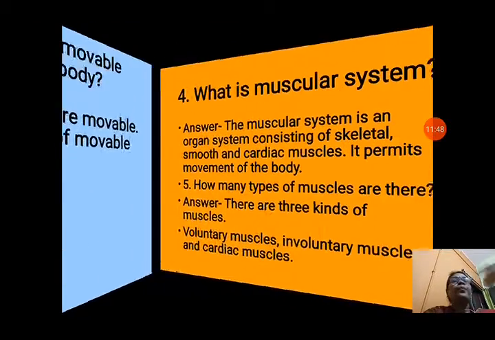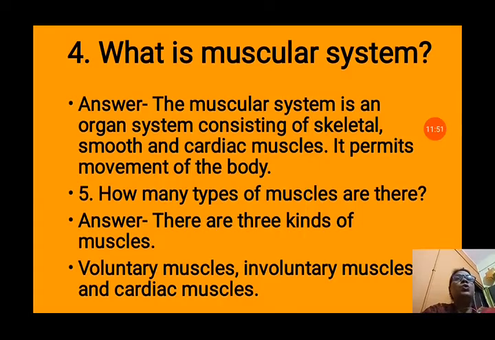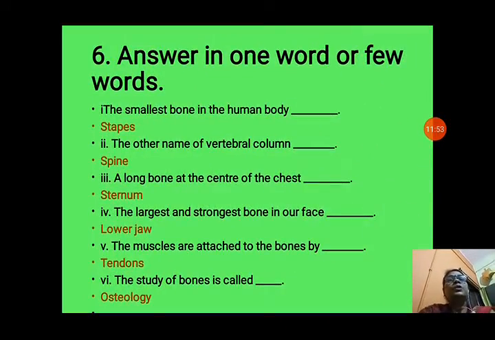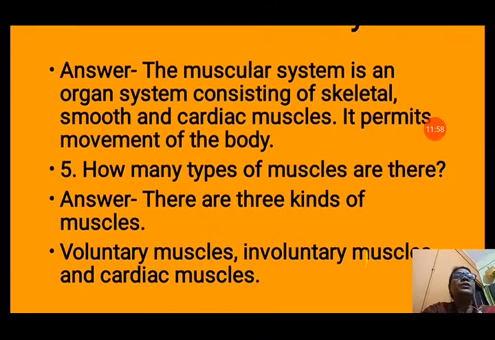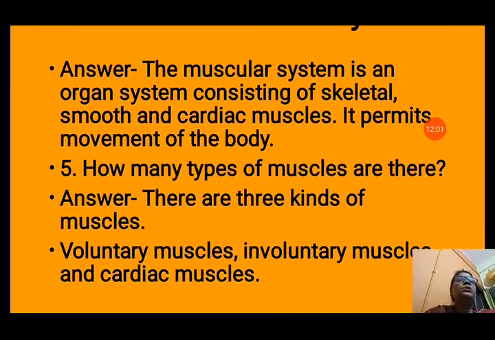We have seen these also. Now question number 4 is, what is the muscular system? The muscular system is an organ system consisting of skeletal, smooth and cardiac muscles. It permits movement of the body. So 3 types of muscles are there: skeletal muscles, smooth muscles, and cardiac muscles. They cover our body, and they are inside our body also, and they help the movement of the body. Question number 5 is, how many types of muscles are there? So there are 3 kinds of muscles we have seen: voluntary muscles, involuntary muscles, and cardiac muscle. Actually, cardiac muscles are involuntary in action.